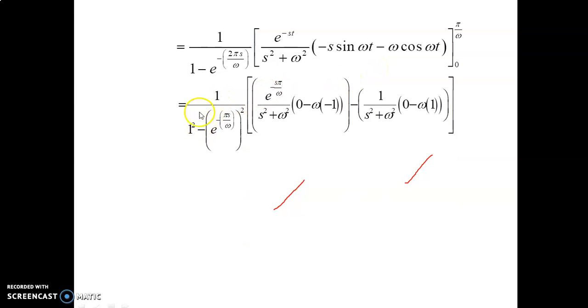This term can be written in a square minus b square format, that is 1 square minus e power minus pi s divided by omega, the whole square. This 2 is going on the power.